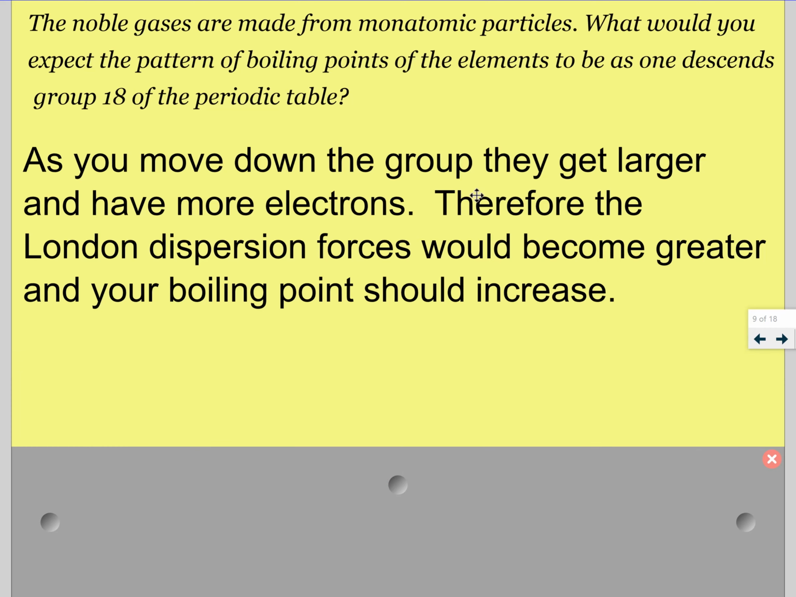And you notice this really in the halogens, where you've got gases, and then you get down to bromine and it's a liquid, and then you get down lower and they're solids.